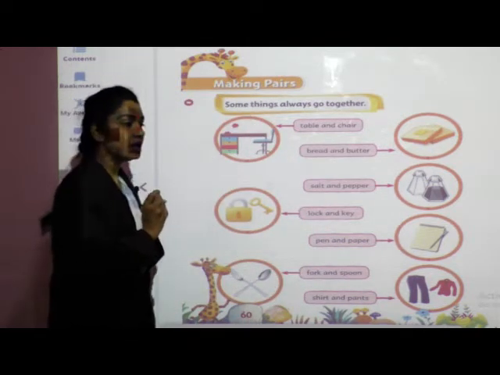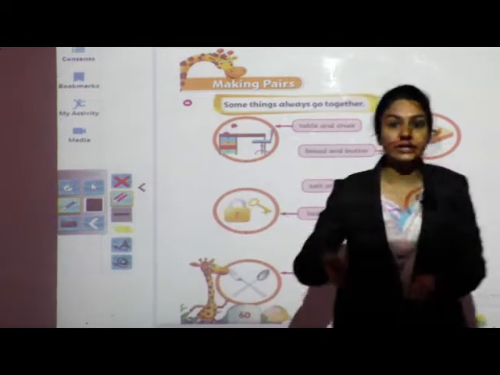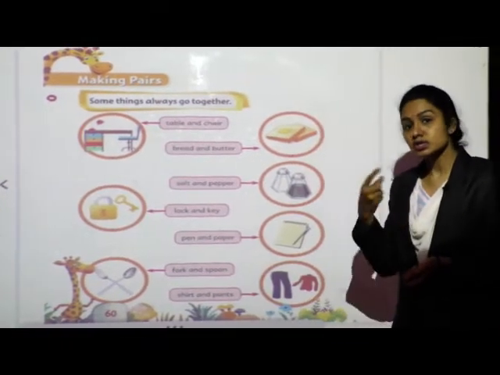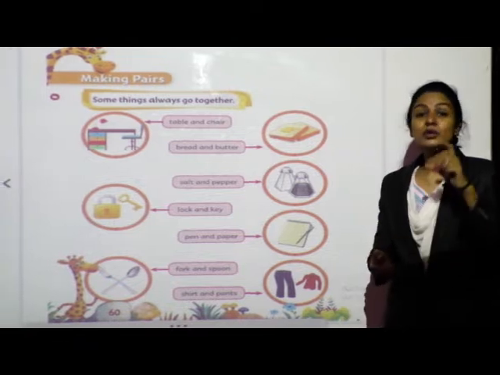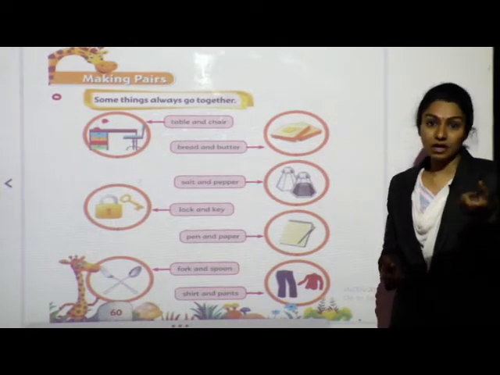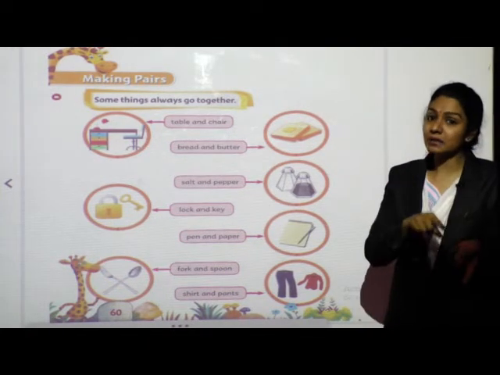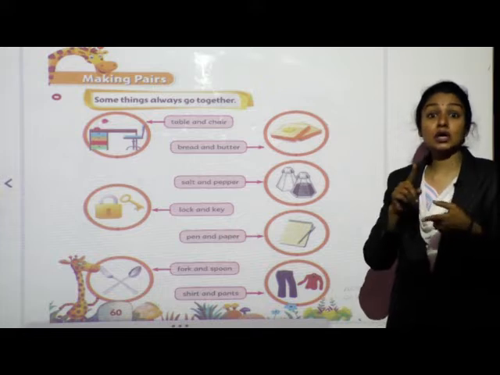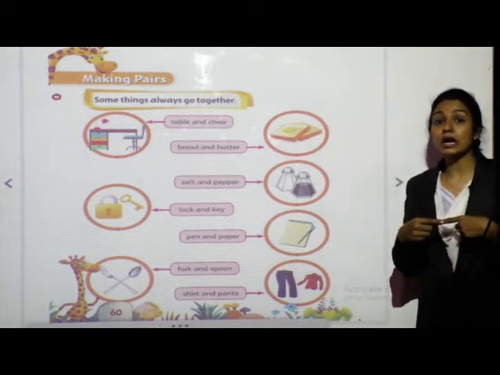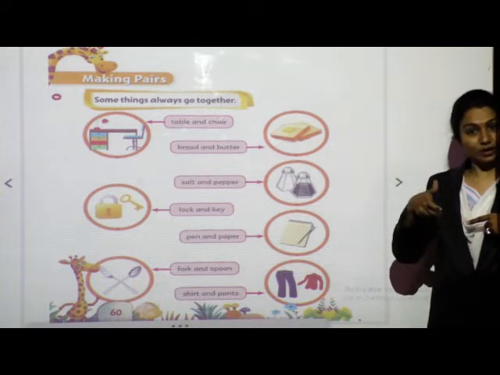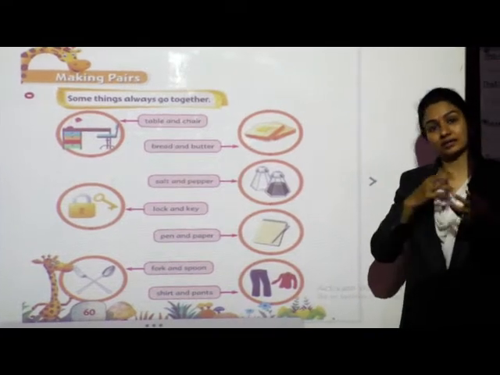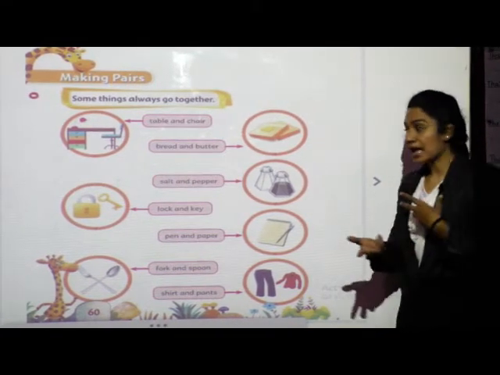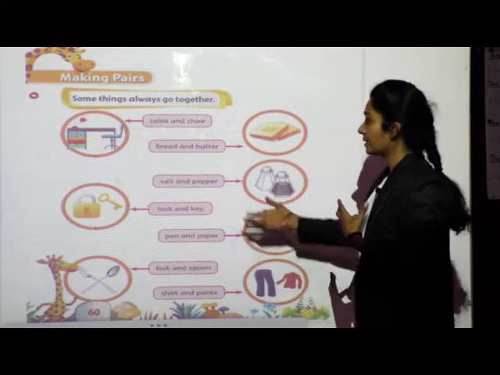For example, if we want to drink milk, milk हम लोग ऐसे हाथ में पीते हैं क्या? Then we use a mug or else a cup, right? So milk and mug go together. Also along with the milk, if you want to add some chocolate, then you can add, right? So chocolate and milk, these also go together. And here are some more examples.